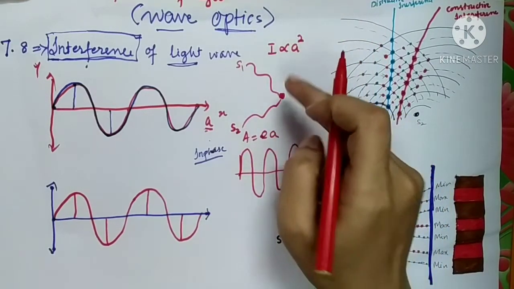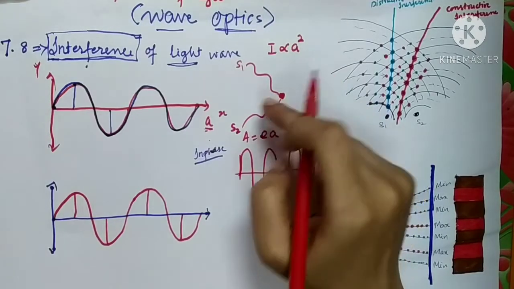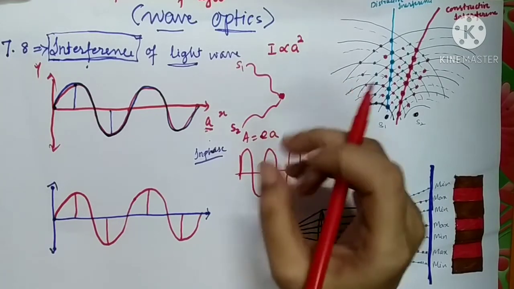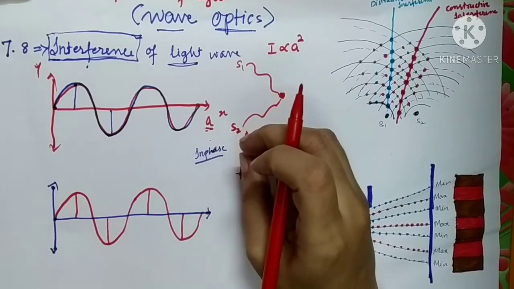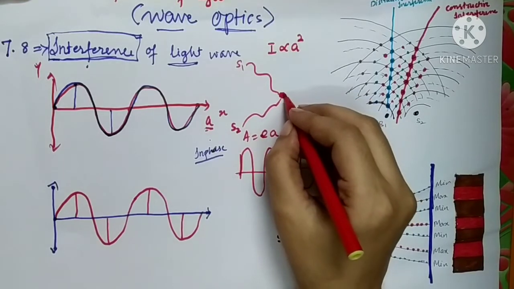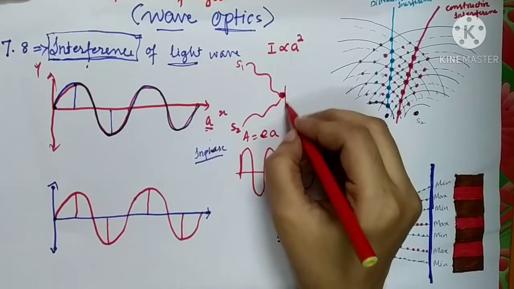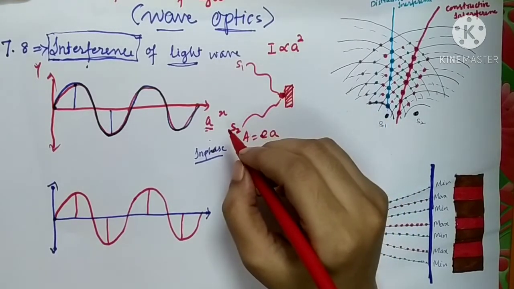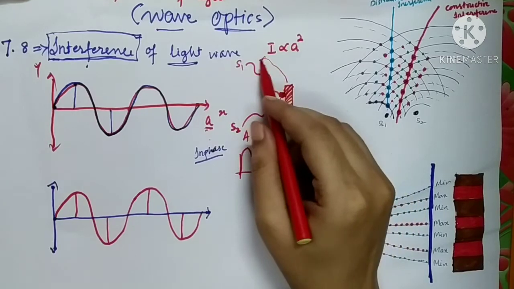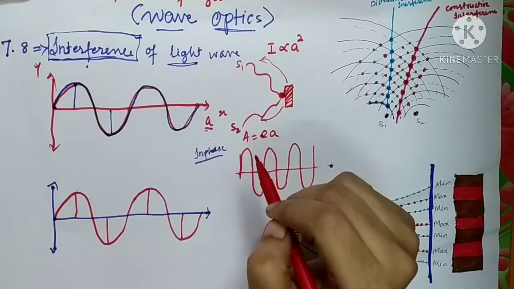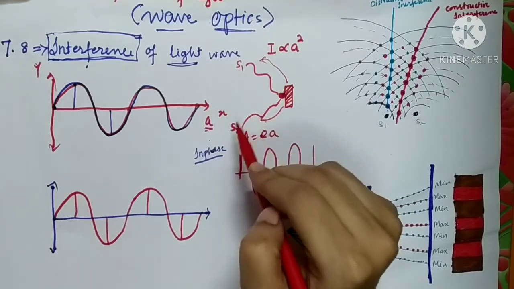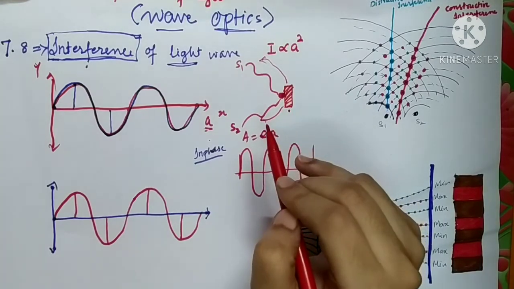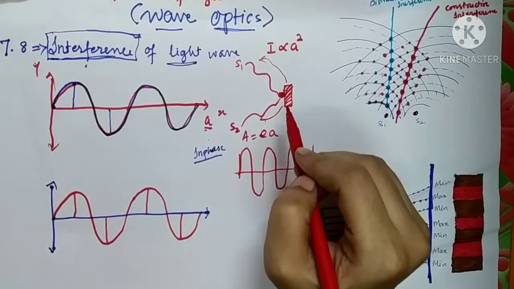The intensity of light will become more, because of this type of overlapping of the two light waves. If intensity becomes larger, how would you come to know? You will come to know that this part of the medium will be completely bright, and its brightness will be greater than the two individual sources. The two sources emitting the light waves will be less bright as compared to this bright band which we will be getting over there.